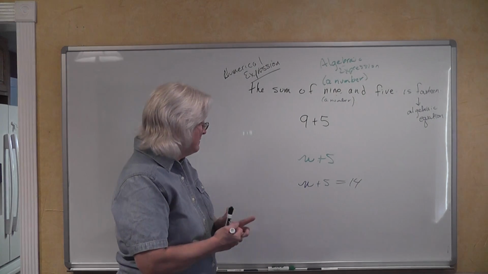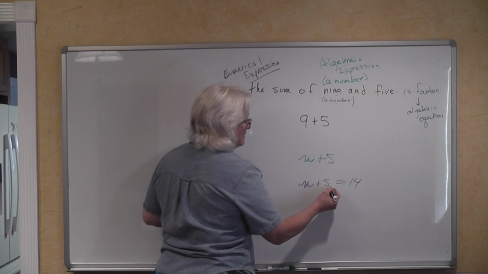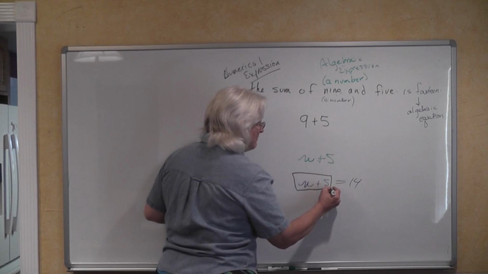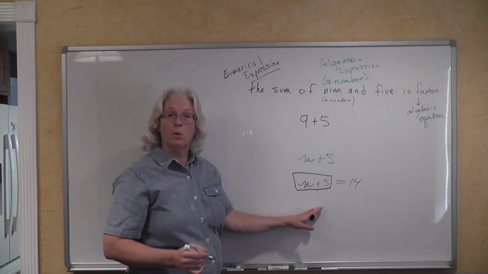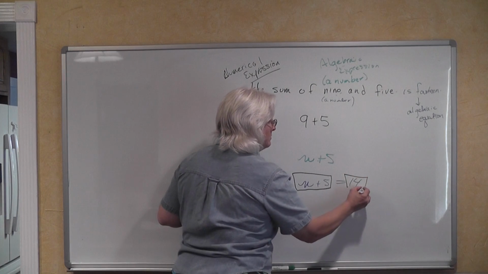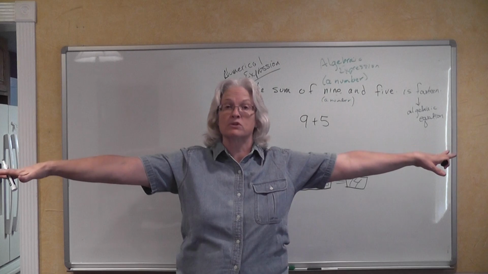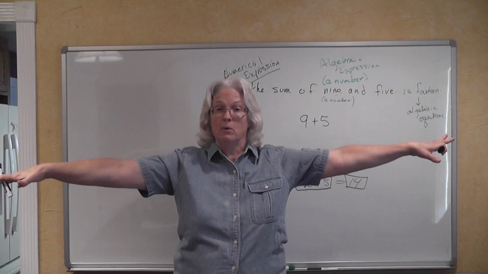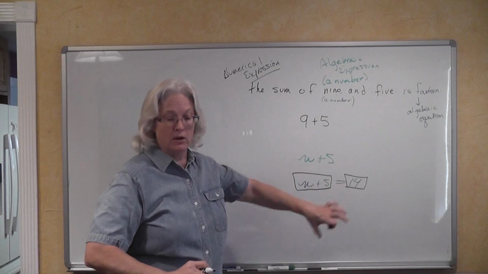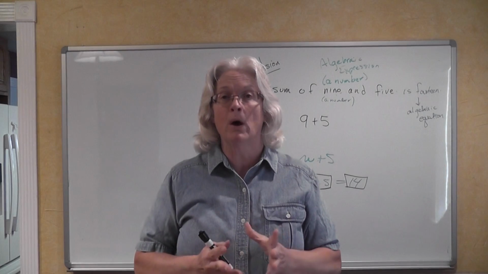So what we have now here is an algebraic equality. We're saying that what we have on the left-hand side of the equation, n plus 5, has the same value as what we have on the right-hand side of the equation. So our scale, or our balance beam, would be level, because n plus 5 has the same value as 14. And that's what we're talking about when we have equations.